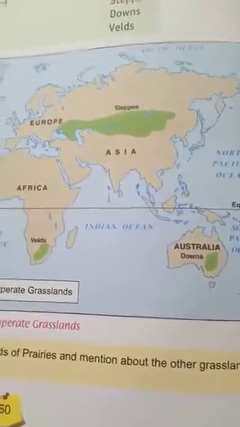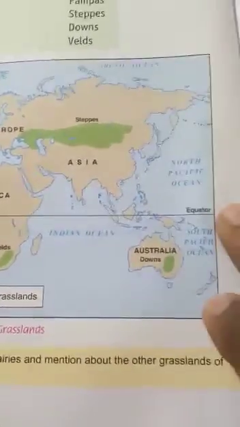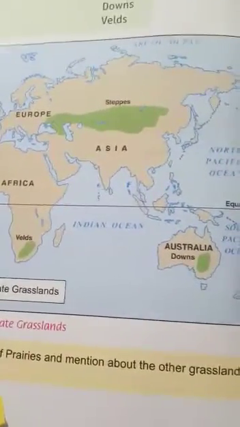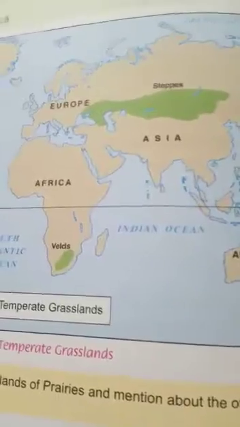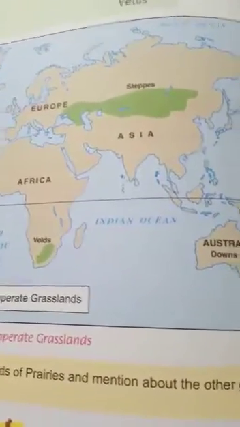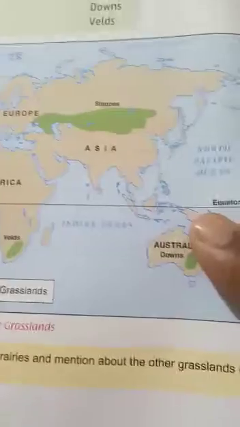We have already read about the different climatic zones prevailing in different parts of the world. Some parts of the world have extreme climates. Extreme climates means summers are too hot and winters are too cold. But instead of these extreme climates, there are some other places which are in the temperate zone, and in these regions only grasses grow.